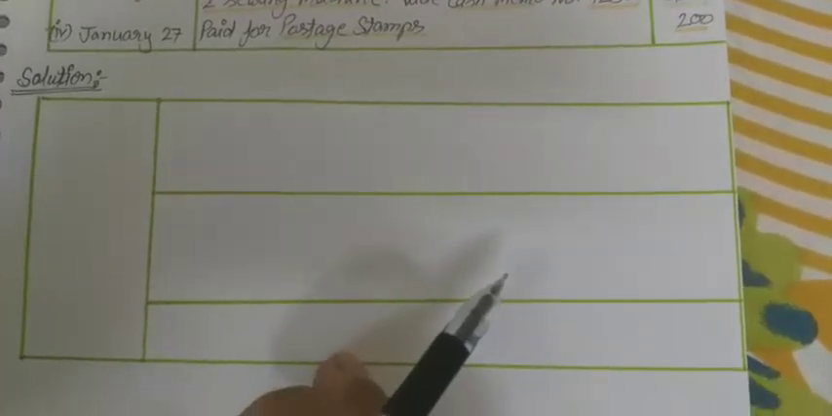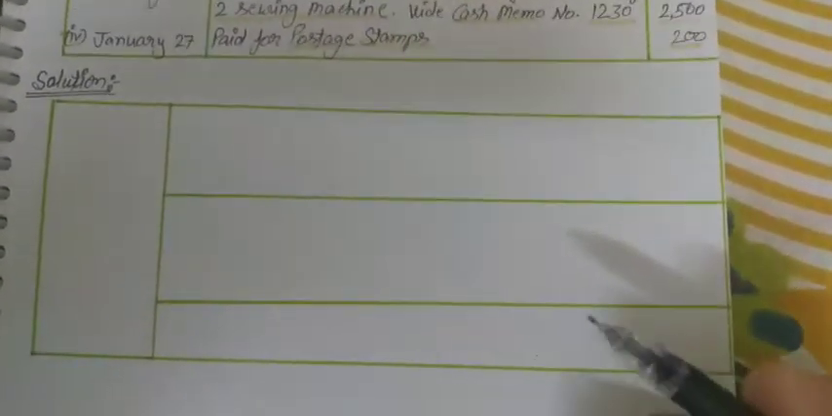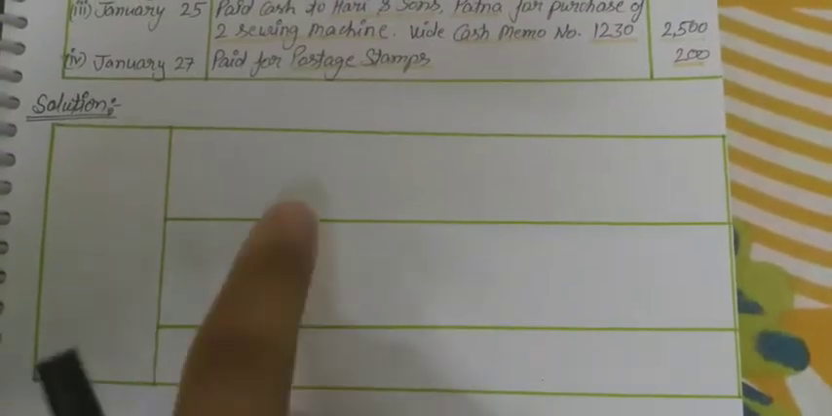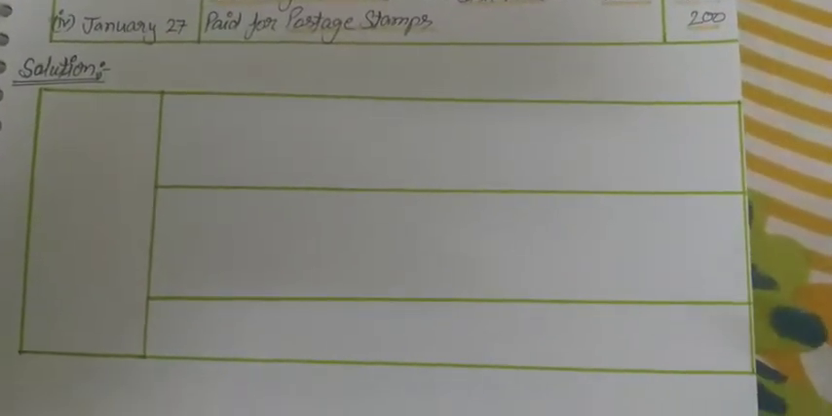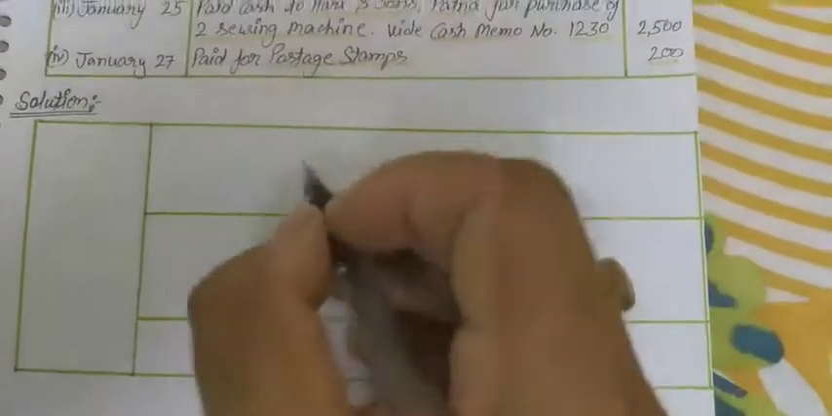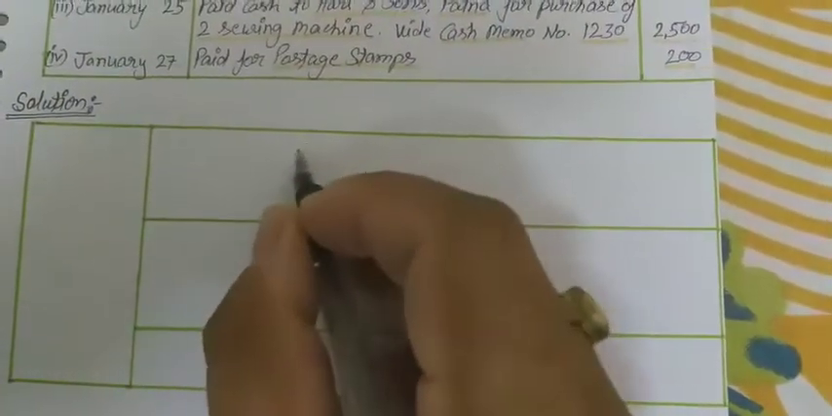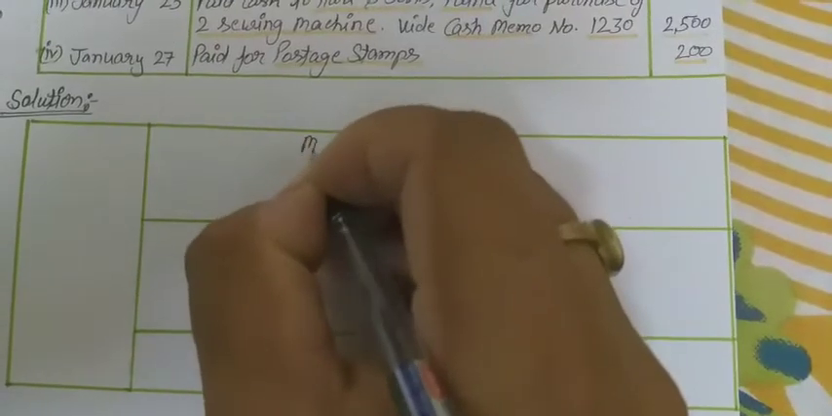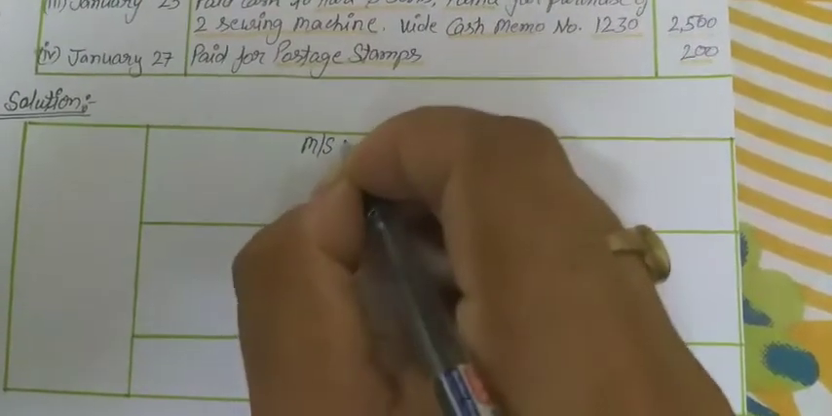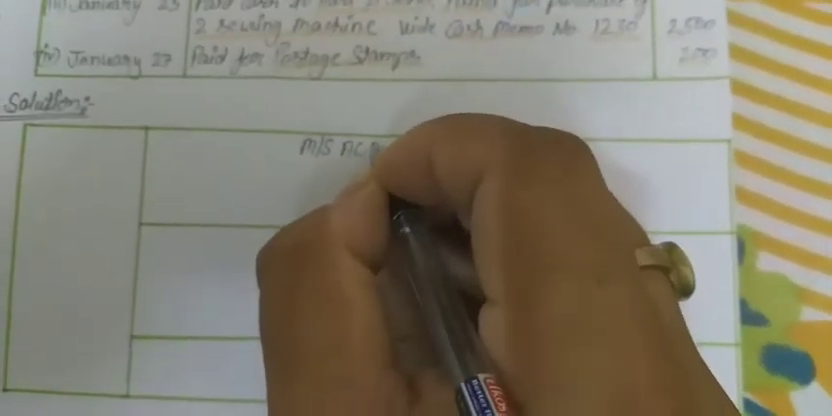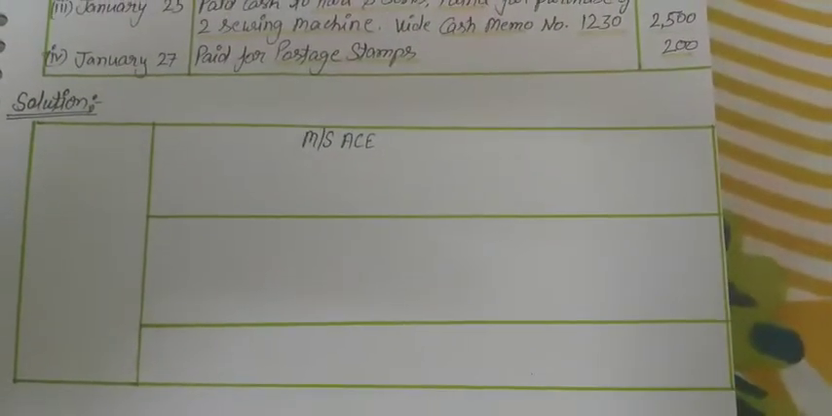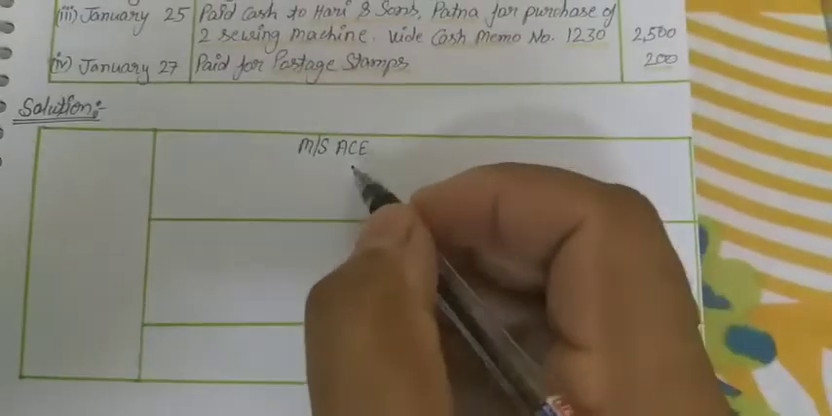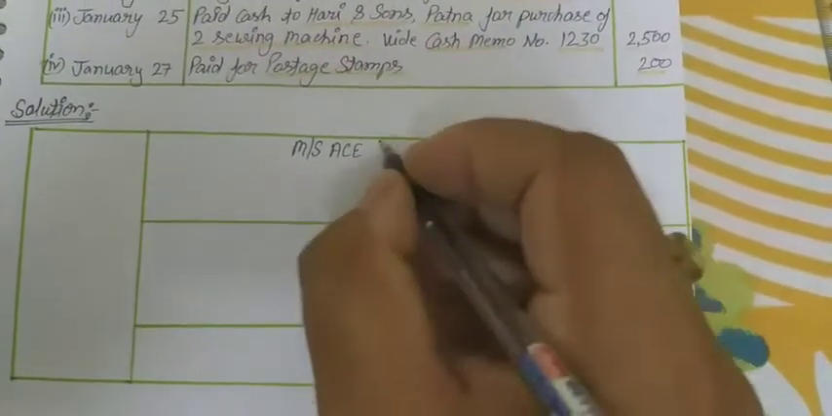Okay, and what we have to mention in a particular row. At the top of the first row there is the name of the business in which we are preparing the voucher. Which business is preparing the voucher? So Messrs ACE Traders.